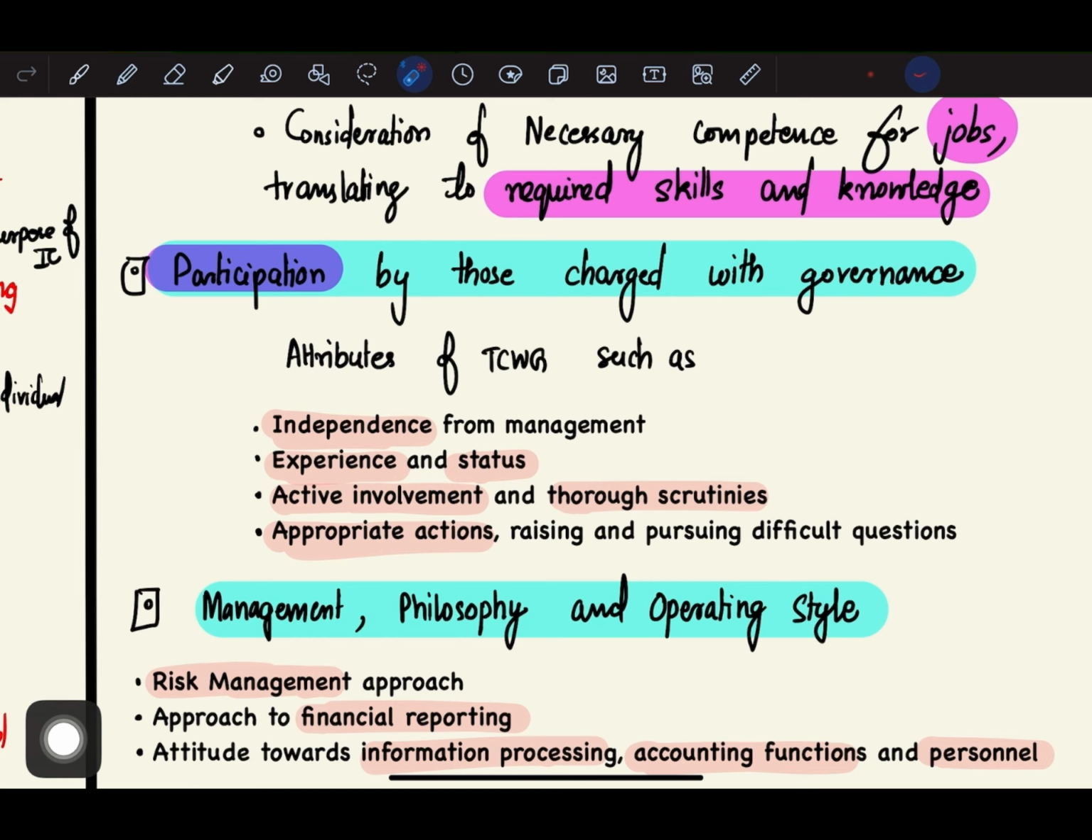So TCWG is independent from management. It has experience and status, and it is actively involved and does thorough scrutiny, takes appropriate actions, and raises and pursues difficult questions. So these are the 4 attributes of TCWG.